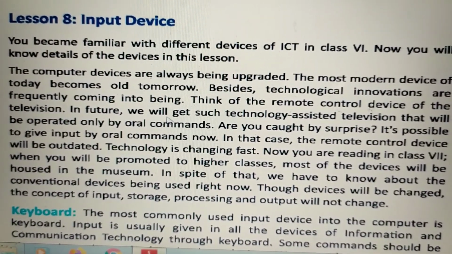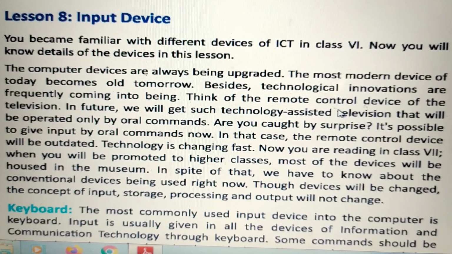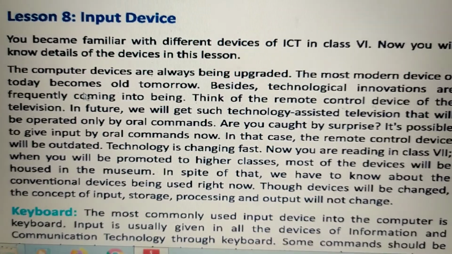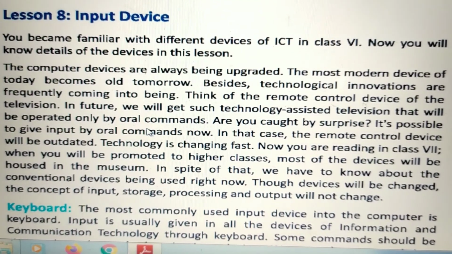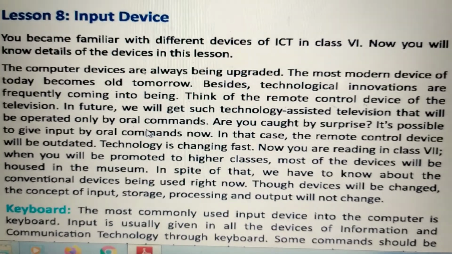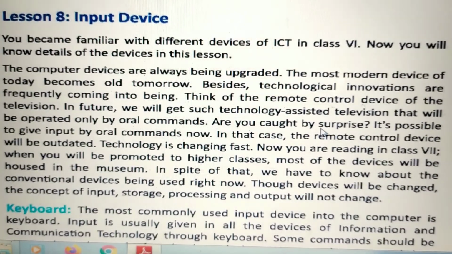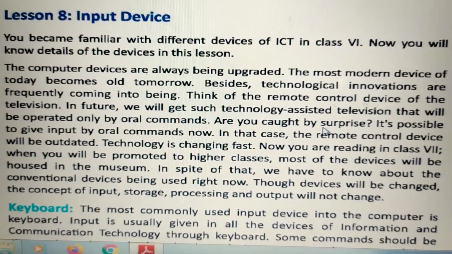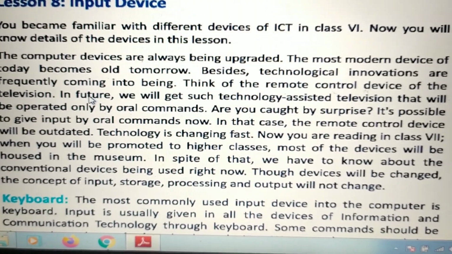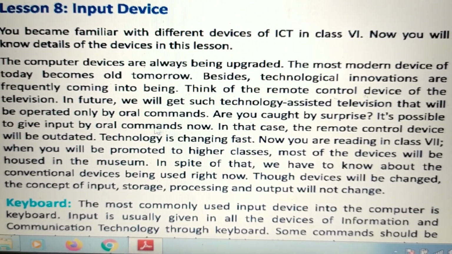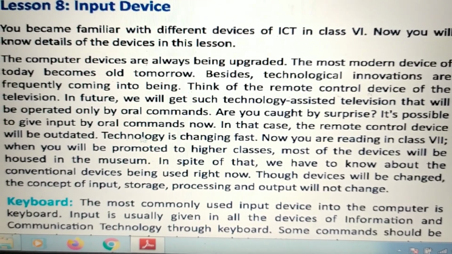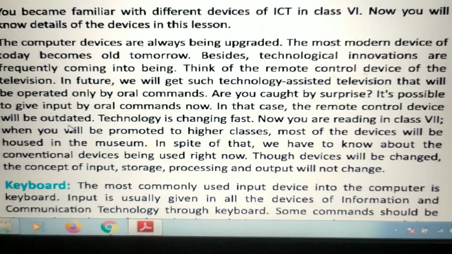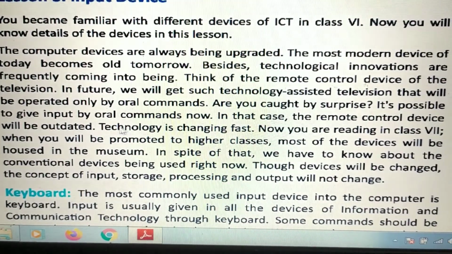In future, we will get such technology assisted television that will be operated only by oral commands. Are you caught by surprise? It's possible to give input by oral commands now. In that case, the remote control device will be outdated.